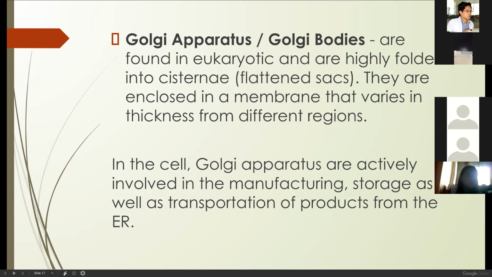Again, the Golgi bodies are scattered in the cytoplasm. Now, the purpose why we have Golgi apparatus is to manufacture, to store, as well as transport products from the ER.